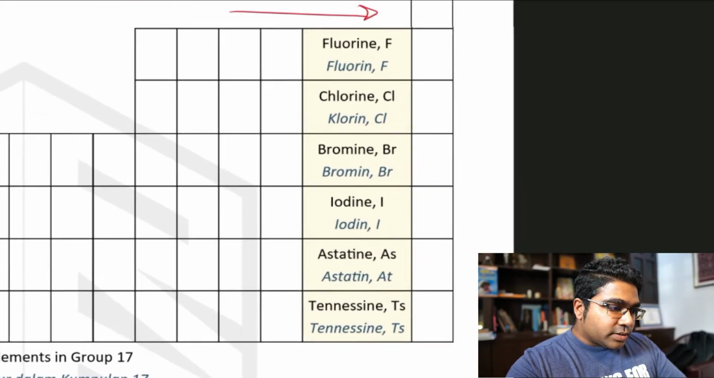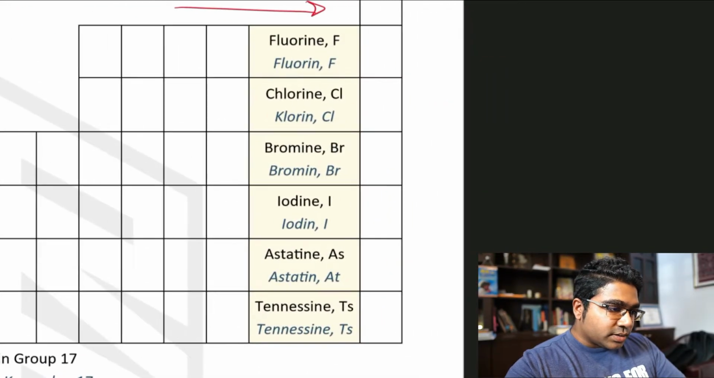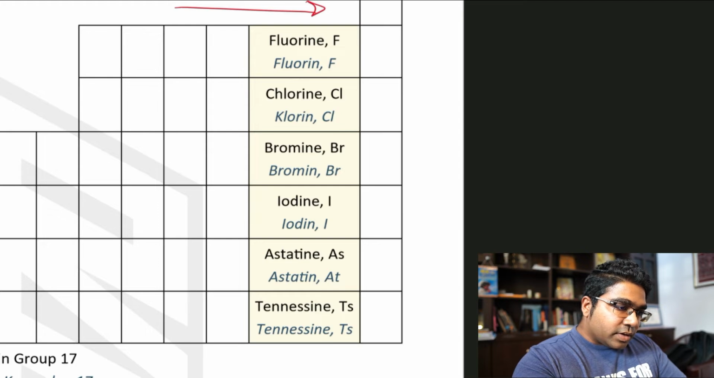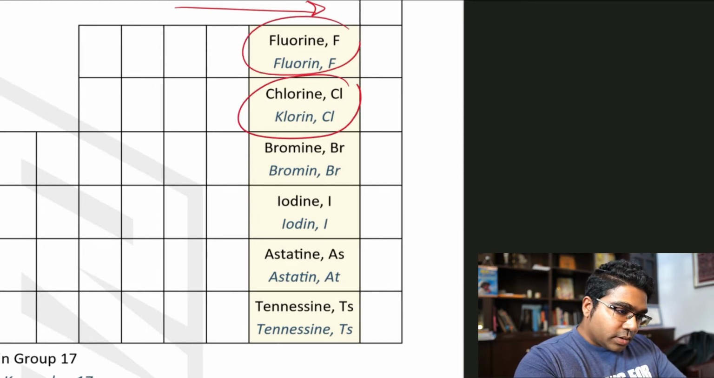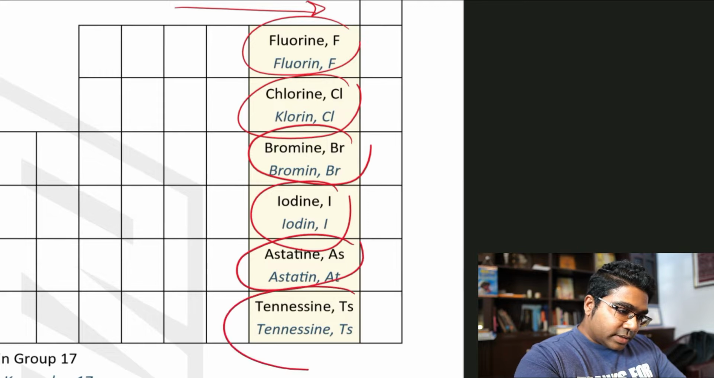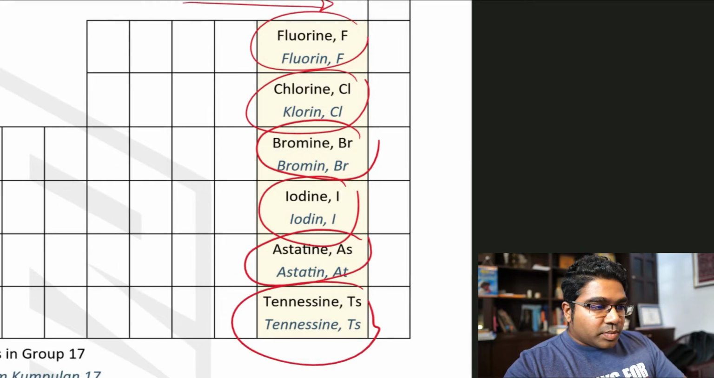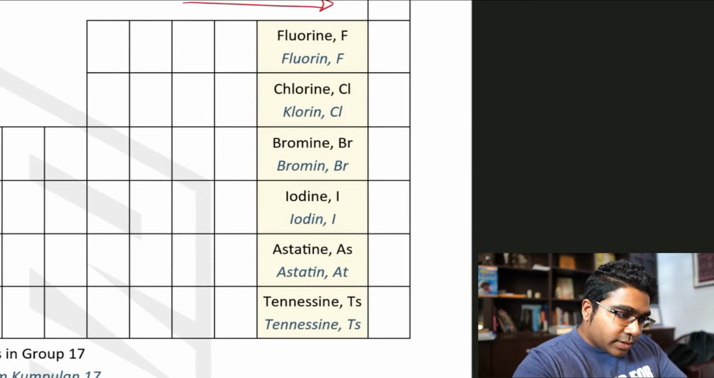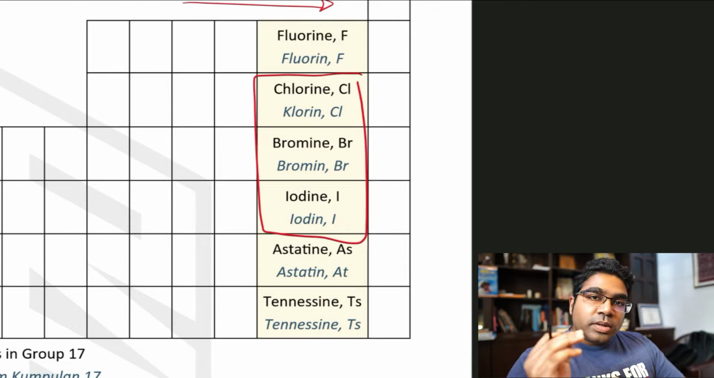Dan kita boleh lihat semua unsur dalam kumpulan 17. The elements are fluorine, chlorine, bromine, iodine, astatine, and tennessine. Bagi tujuan pembelajaran kita, kita hanya akan lihat chlorine, bromine, dan iodine secara terperinci. We will only be looking at these three elements in detail.